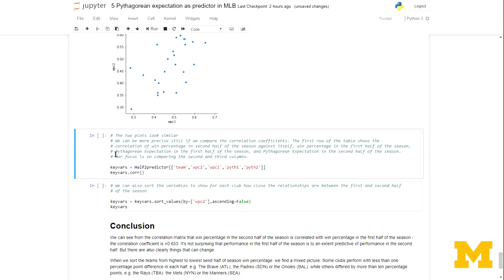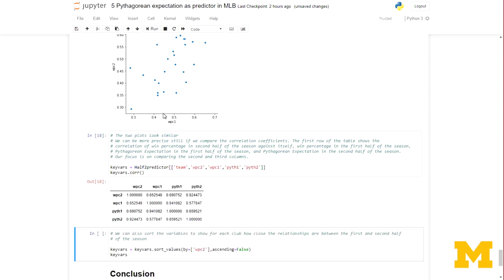I'm going to create these variables here and create the correlation. What I've done is define a set of variables called key vars, my key variables, and then I'm asking for a correlation matrix for our key vars. So that's what this looks like.